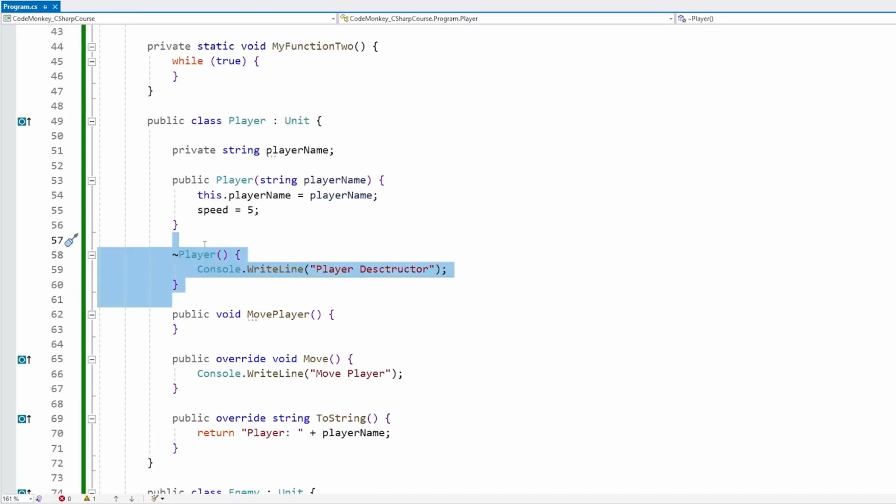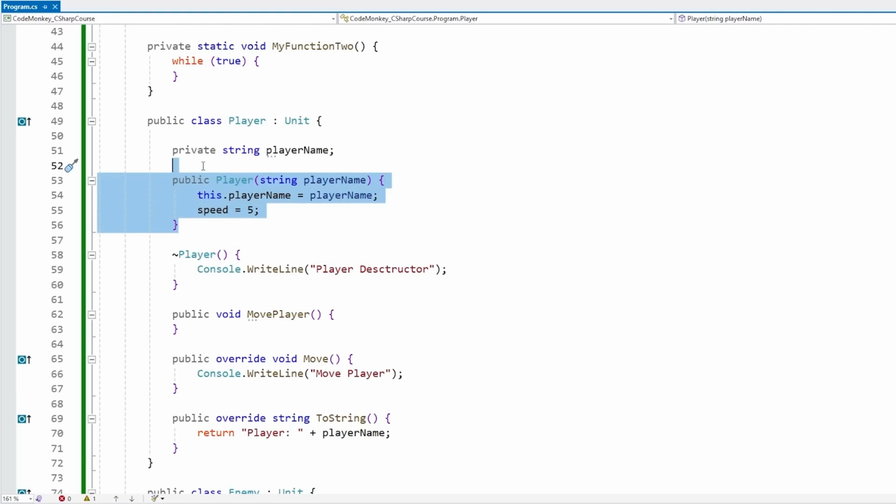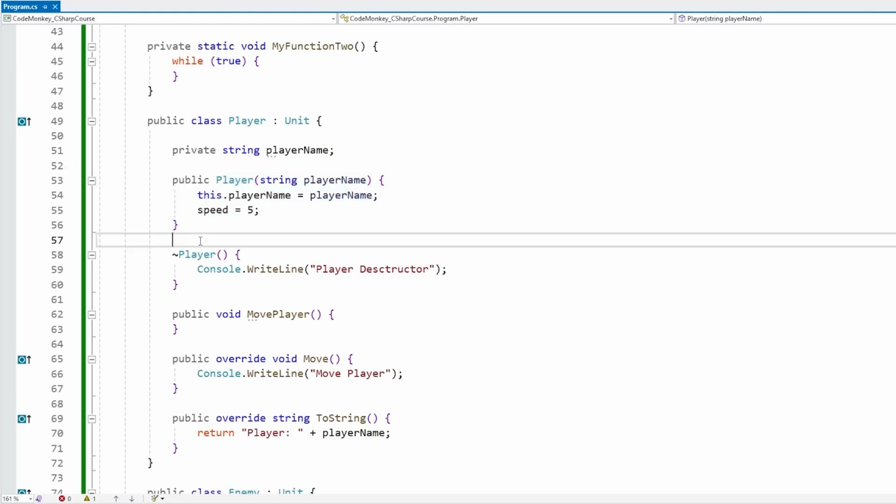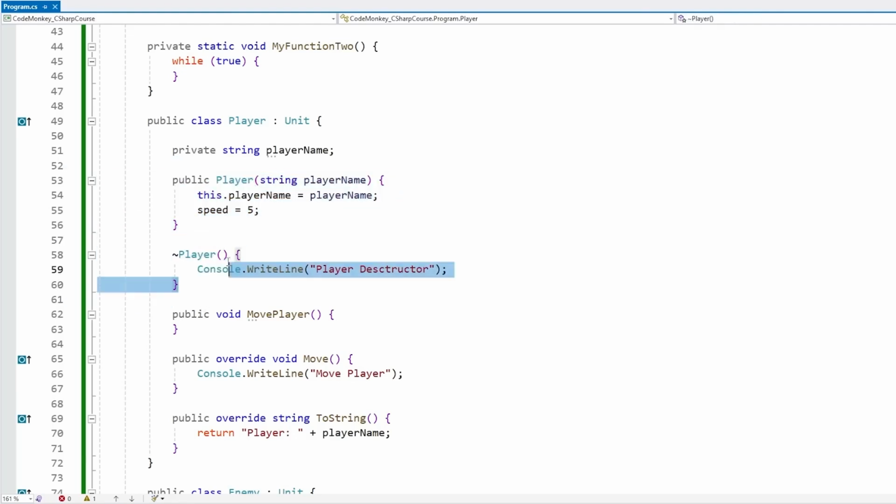One practical example of when to define the destructor is when you have some kind of class that requires some cleanup. Like for example, if on the constructor itself, you open up some kind of file for reading. If you do that, then make sure you close that file on the destructor. So these can be really useful for disposing of any unwanted memory.